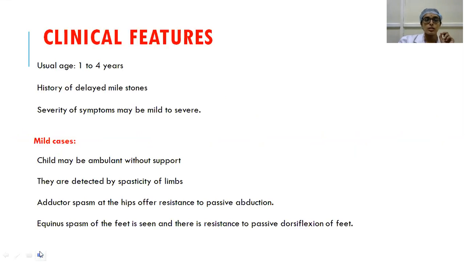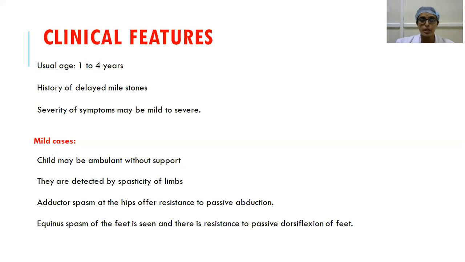Usually in cerebral palsy, a child of about 1 to 4 years is brought to us, complaining about inability to walk. And one differentiating feature between poliomyelitis and cerebral palsy is that the IQ of the children is normal in poliomyelitis, whereas in cerebral palsy, there will be a certain group of children who have lesser IQ. The mental development is also not appropriate to the age. There will be a history of delayed milestones, and there will be persistence of primitive reflexes, which you see in pediatrics, like Moro reflex, parachute reflex, etc.